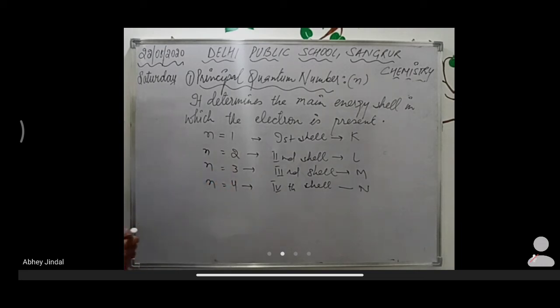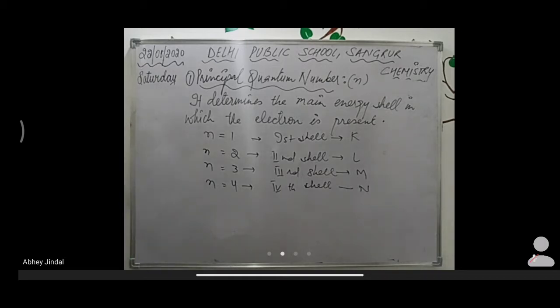So we can say that the principal quantum number n represents the main energy shell or main energy level in which the electron is located or present. Okay? So from the value of this quantum number, we can tell the location of the electron from the nucleus, ठीक है ना?